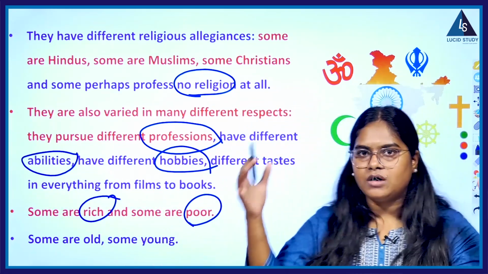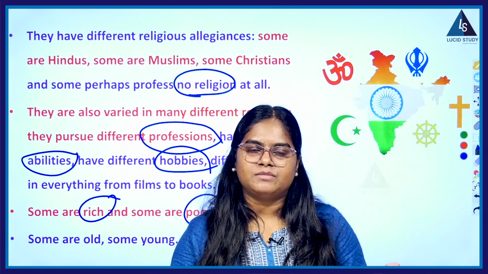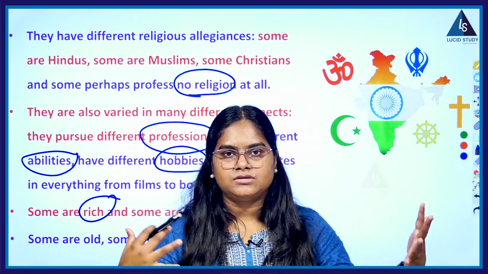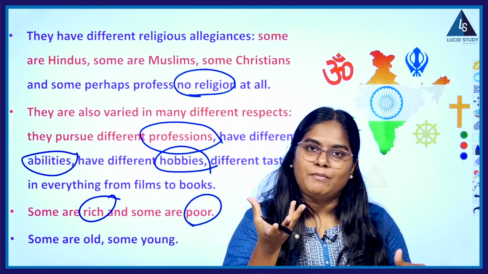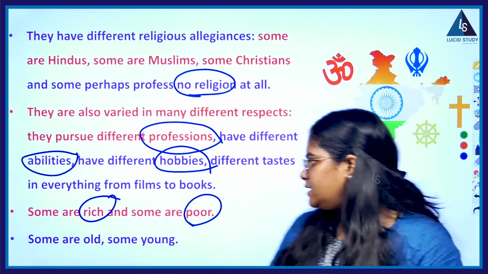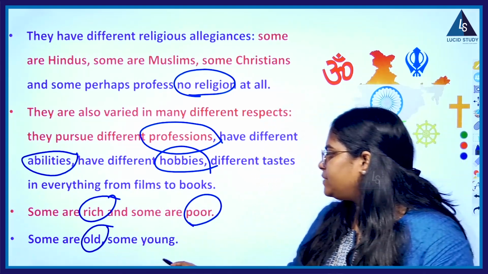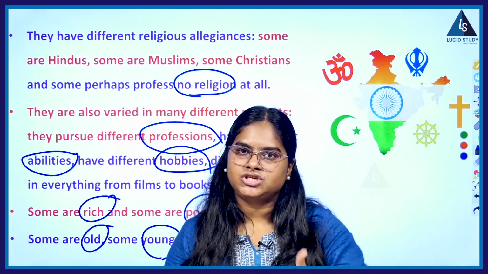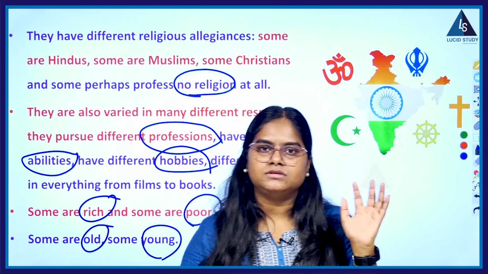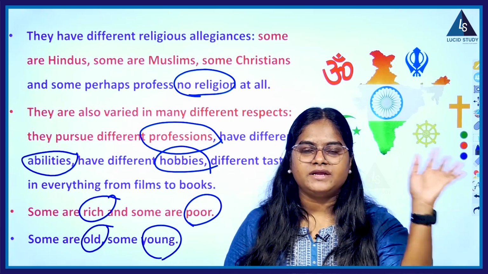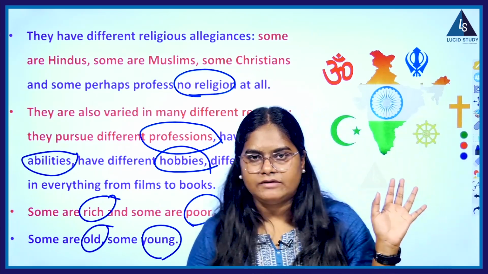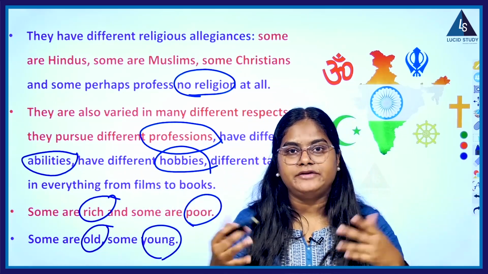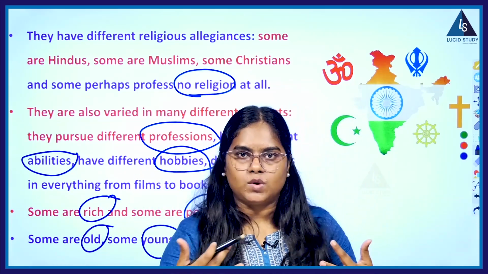Some are rich and some are poor. Let us say you have your house, you belong to a middle class family. The opposite side, they are having such a big home. So there is a variation, differences in the economic background also here. Okay, then some people are old and some people are young. Let us say your family, you have father, mother, children. Let us say the opposite house, they are only old people, grandparents living. Old man and old woman are living. And in the opposite side, all the people are living, it's a kind of a joint family. Okay. So this is also a difference.